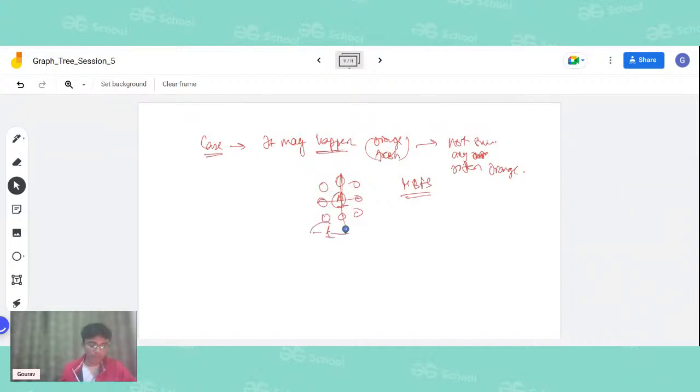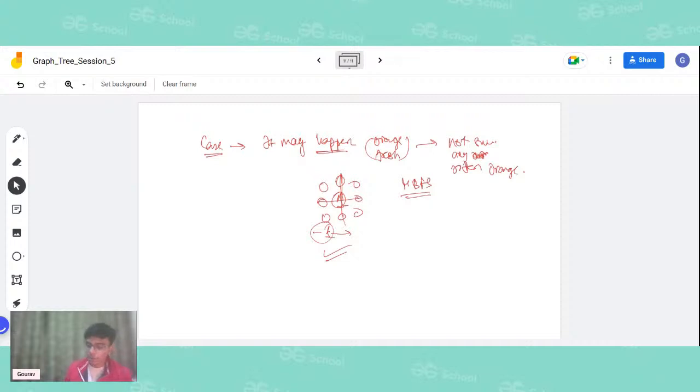The question says either find the minimum time to rot all the oranges, or if it is possible that we are not able to rot any particular given orange, in that case we will output -1. So how to implement this edge case? There are multiple ways we can do it, but let me tell you one.